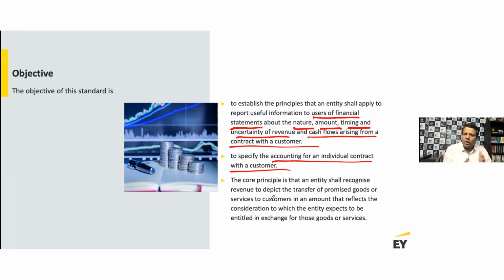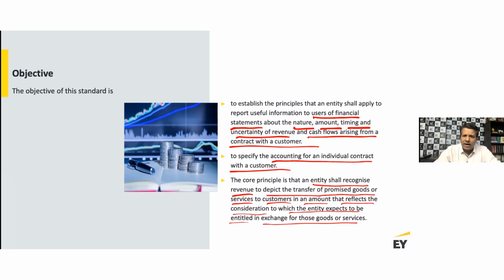This is what you want to set up as a commercial organization, and that is what you want to sell. That is what you want to render services, or you want to do construction, or you want to provide telecom services, or you are a manufacturing company, and so on and so forth. So the purpose has to be the central theme from a revenue recognition perspective. So the principle is that the entity shall recognize revenue to depict the transfer of promised goods or services to customers in an amount that reflects the consideration to which the entity expects to be entitled in exchange for those goods or services.